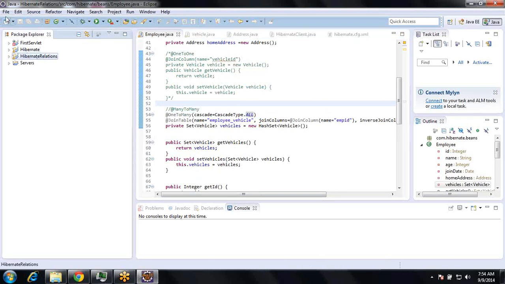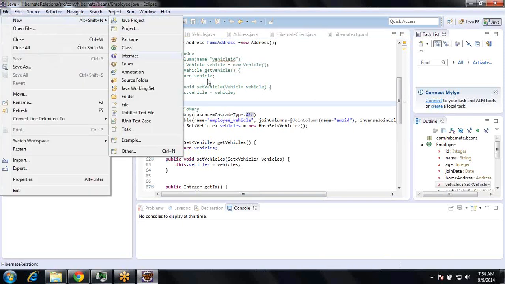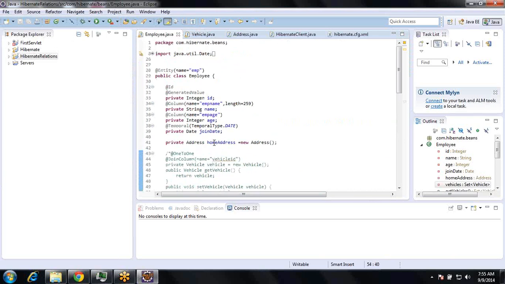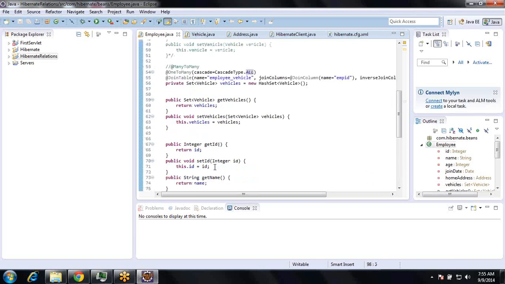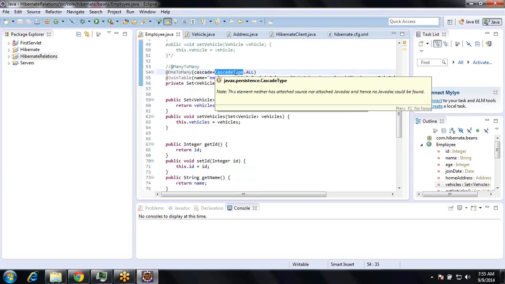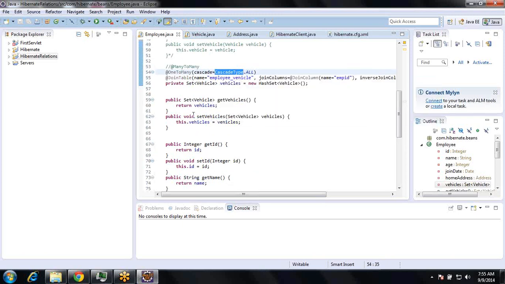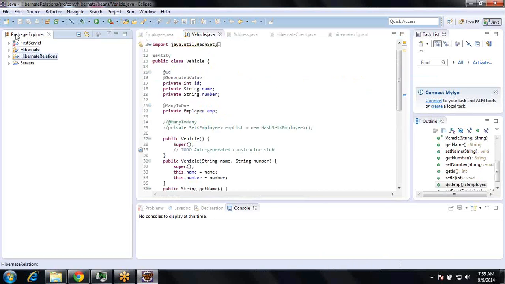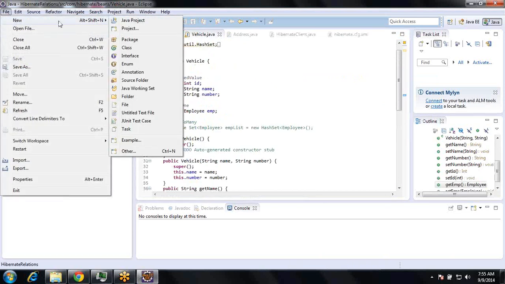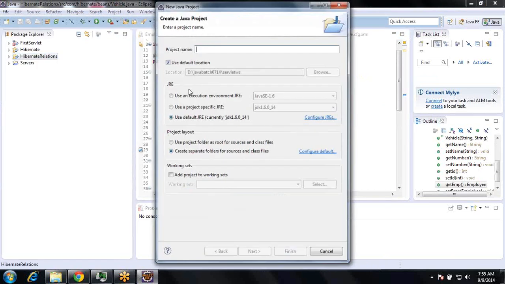So that is the use of cascading. So now we'll create a new project. This complete project is related to the relationships, right? One to one, many to one, one to many, many to many. So in many to many or one to many relationship, only cascading will come into the picture, right? So this is about Hibernate relations. So I'm creating a new project now, Hibernate inheritance.